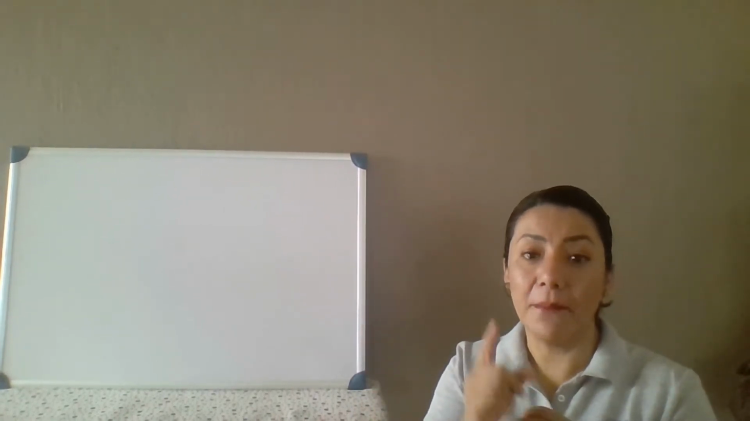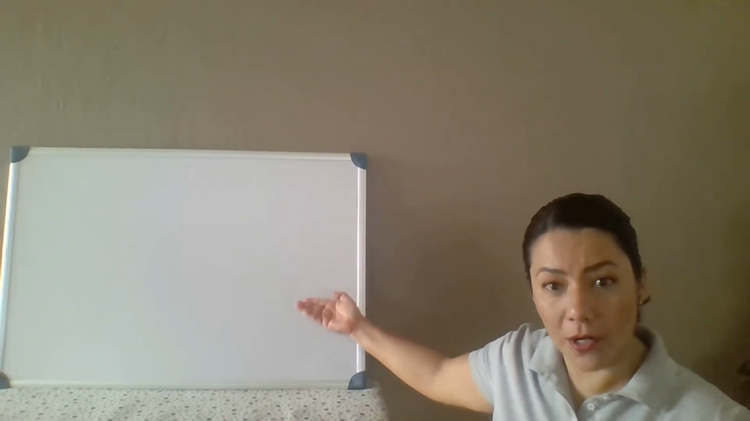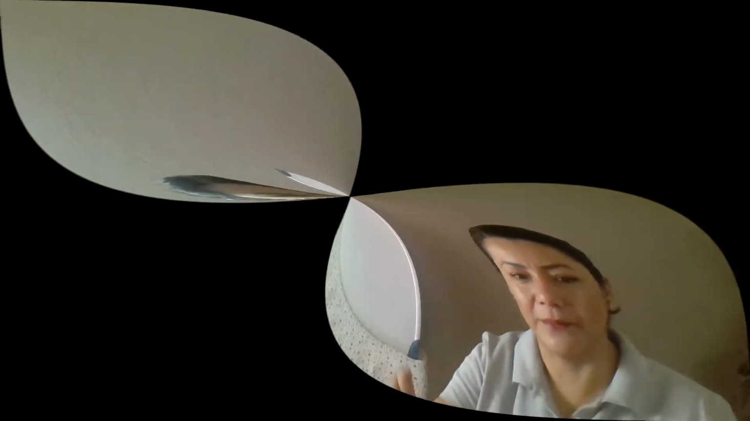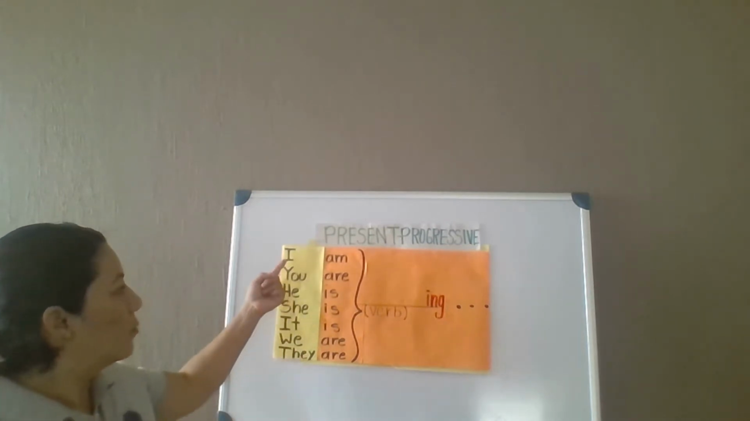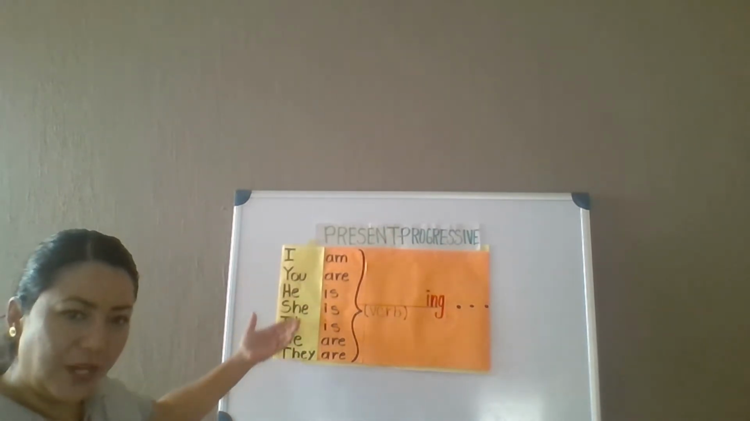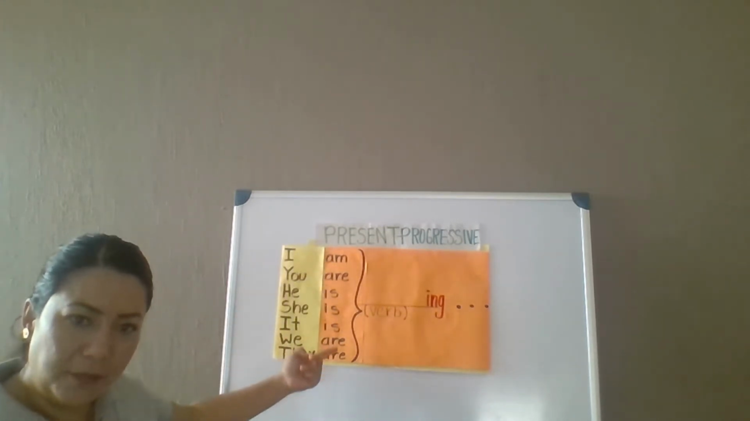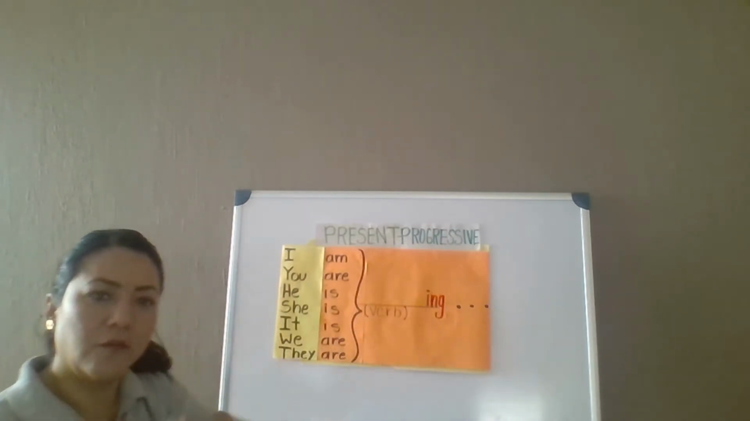Okay, let's try again, but this time I'm gonna place the chart so you can look at how to make your answers correctly. When you give an answer, remember, find the correct subject, the pronoun, the to be part that corresponds to the subject, and then your verb in ing.